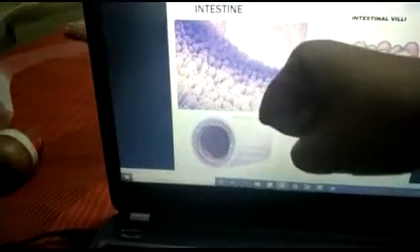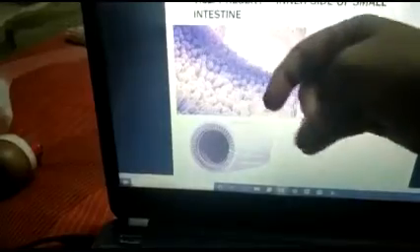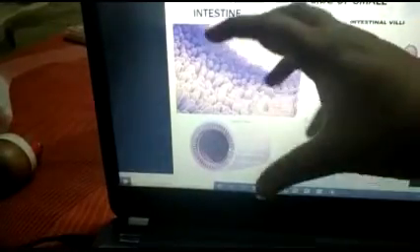Now what is the role of these villi? See students, if the food enters this narrow tube, then what will happen? Food will enter in between them. It means more space will be created, and the movement of these villi helps in the mixing of food again and again.